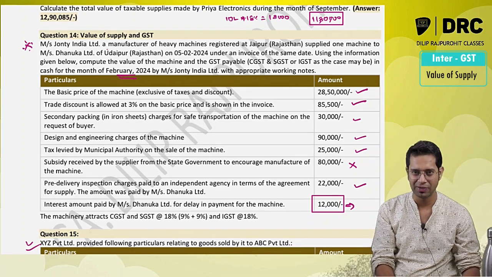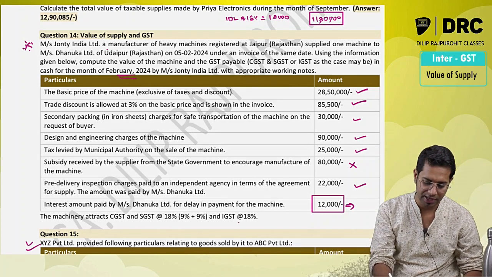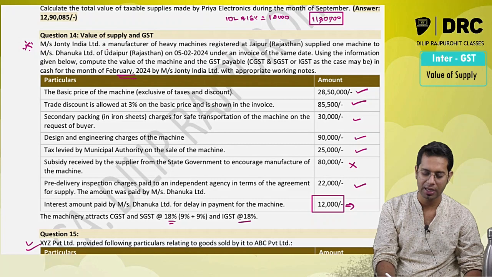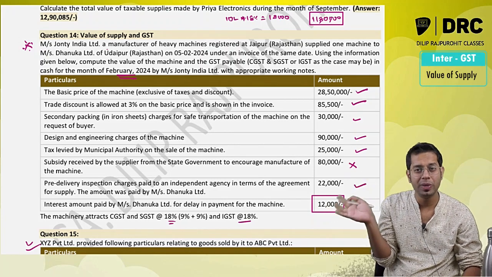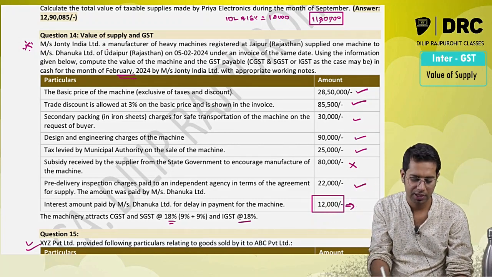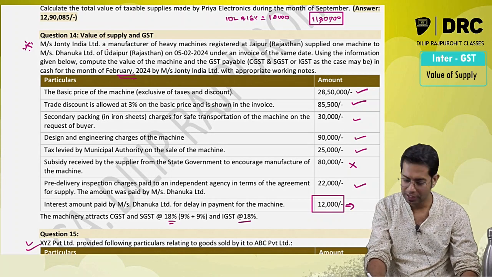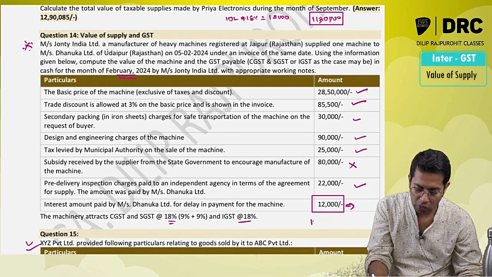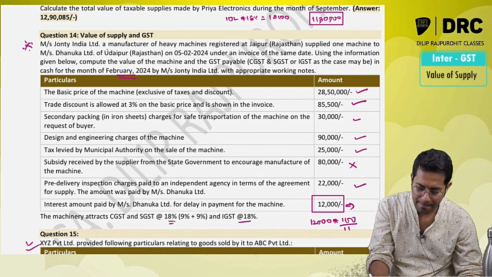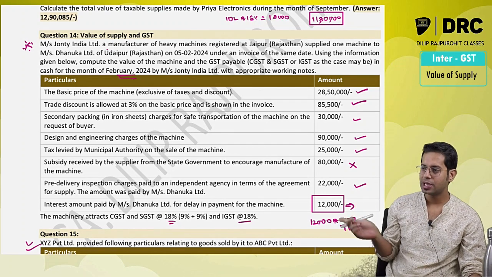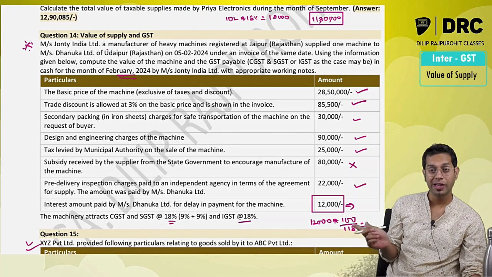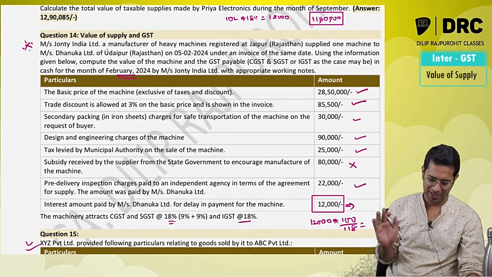Since nothing is given in this question, and since they have given the tax rates also, they have assumed this amount to be inclusive of GST. They have assumed the 12,000 rupees to be inclusive of GST, and they have excluded the tax amount, and whatever amount is coming after this calculation, only that amount they have added in computing the value of supply.